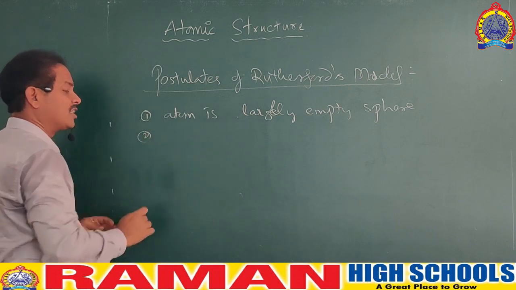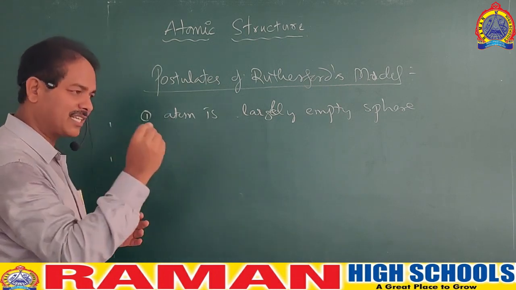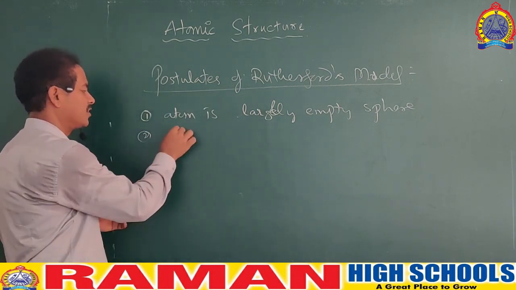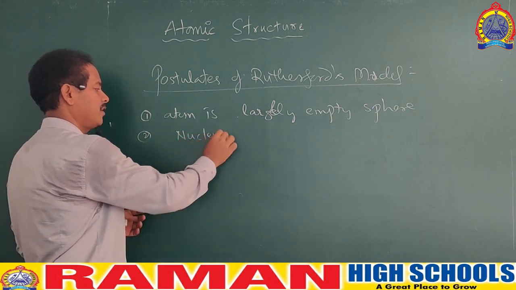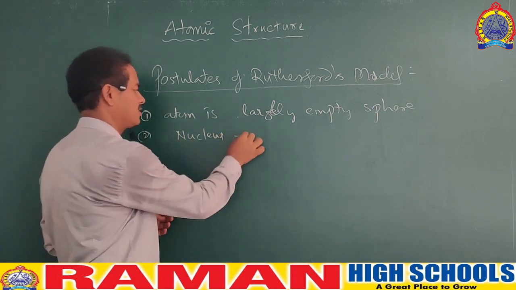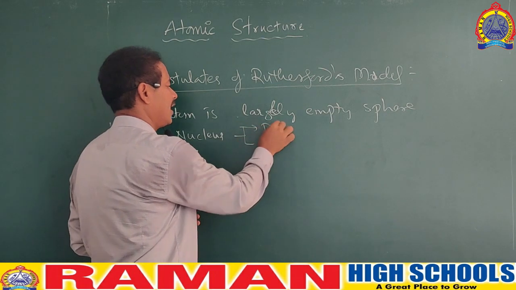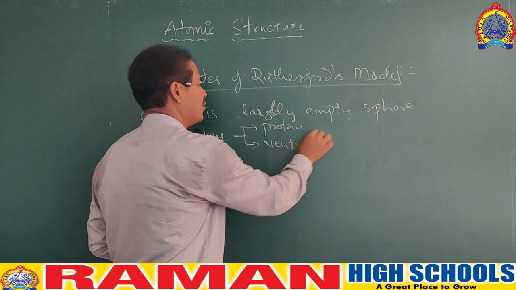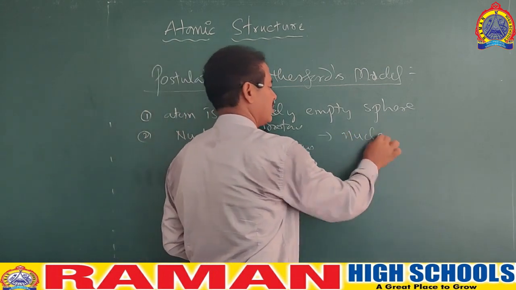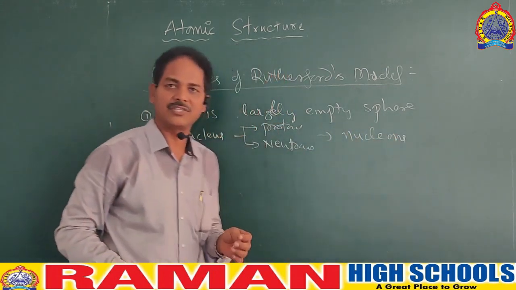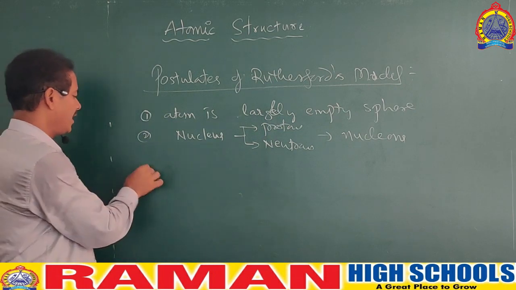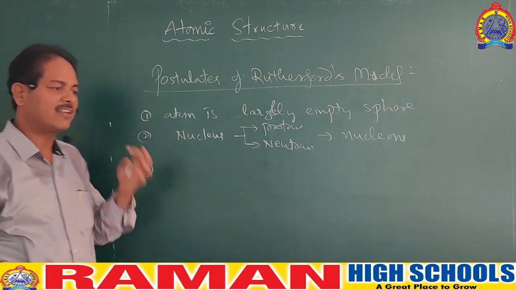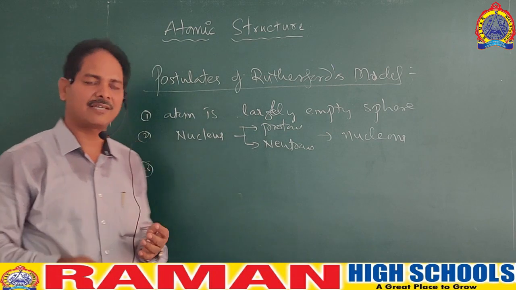And second, the whole mass of the atom is present at the center of the atom. We call it the nucleus. And this nucleus contains protons and neutrons. We call them nucleons. And Mr. Rutherford could also calculate the size of the nucleus and the size of the atom.